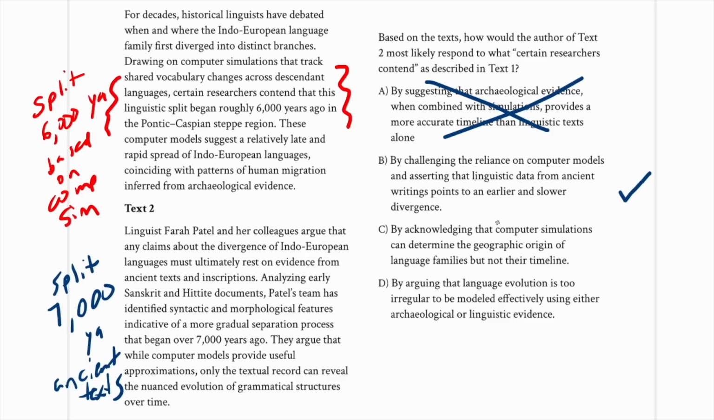So by acknowledging that computer simulations can determine the geographic origin of language families, but not their timeline, well, this makes a distinction that really isn't there in the passage, in terms of distinguishing the where from the when. This is really focusing more on the when. Even if text 1 says a little bit about the where, the second passage doesn't really focus on the location so much. And then D, by arguing that language evolution is too irregular to be modeled effectively using either archaeological or linguistic evidence. Nope. If that was their argument, they wouldn't be doing what they're doing. And so our answer there is going to be B.